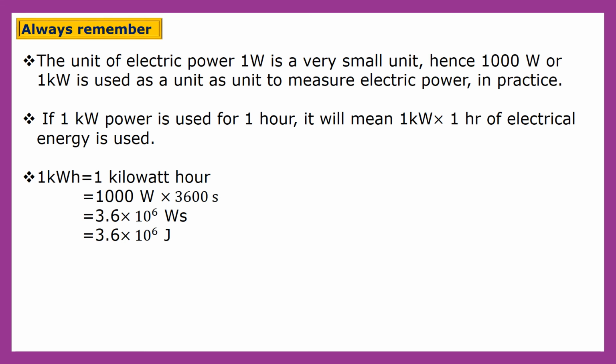So 1 kilowatt hour is equal to 1000 watt into 3600 second. So that is equal to 3.6 into 10 raised to 6 watt into second. And this watt into second is nothing but joule. So therefore 3.6 into 10 raised to 6 joule. So in short we can say that 1 kilowatt hour is equal to 3.6 into 10 raised to 6 joule.